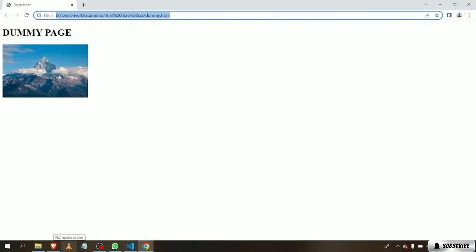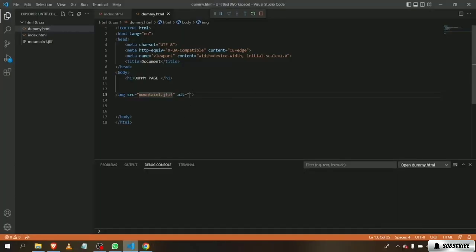We can see that the image is here. Now, if we want to change the size of the image, it's already small, but what if I want to make it smaller? For that, we go right before the tag that closes the image tag and type in width, and in between apply our desired width size.